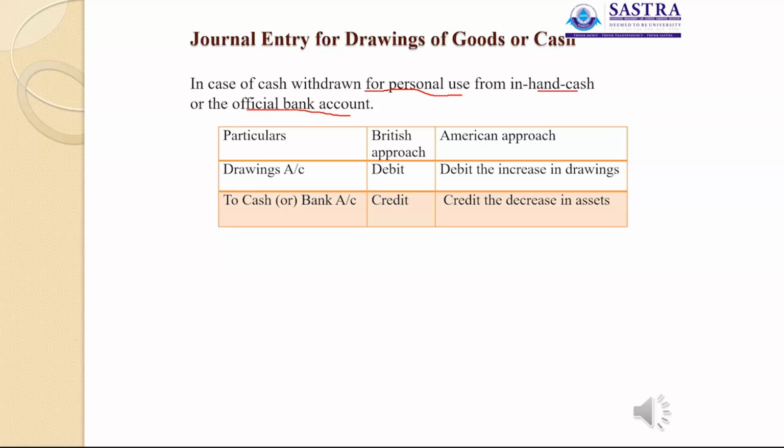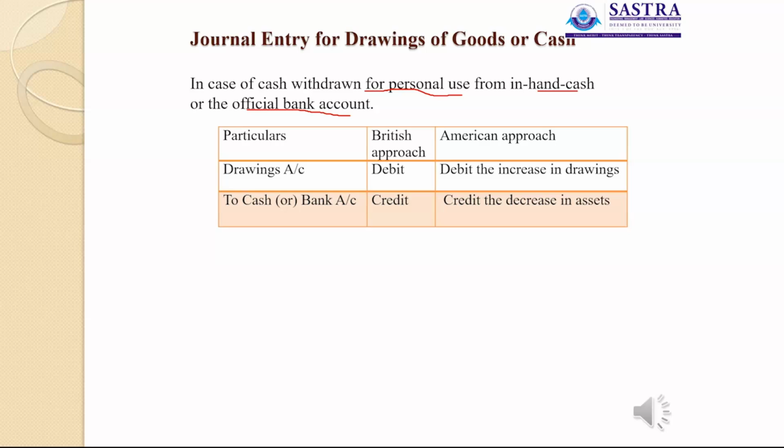If the proprietor withdraws cash for personal use, the entry is drawings account debit to cash account. If he withdraws from his bank account, the entry is drawings account debit to bank account.